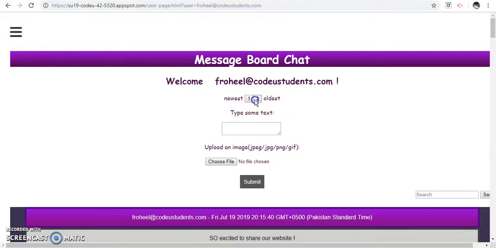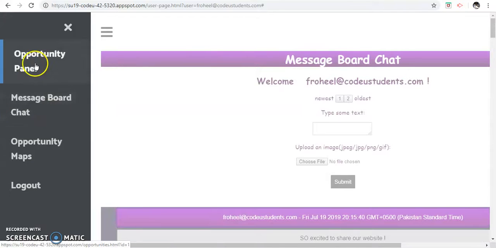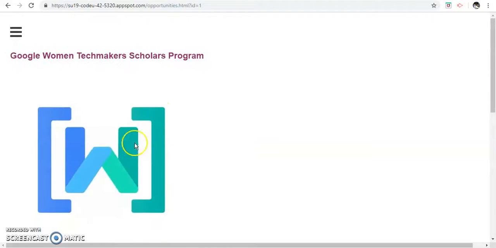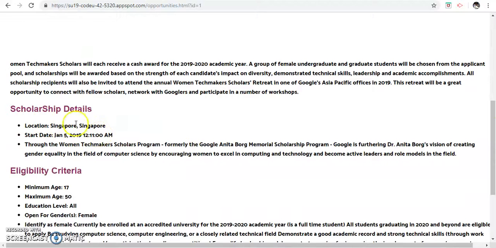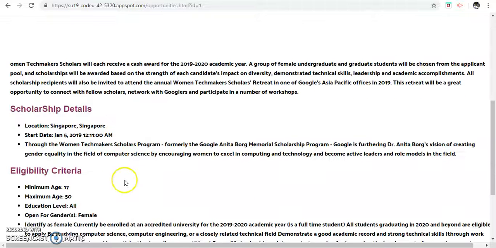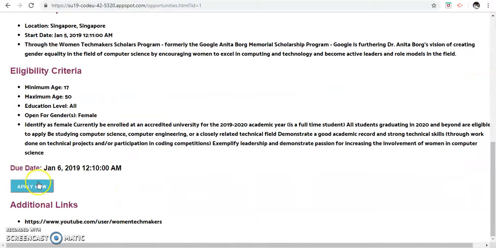So once you're done exploring the message board chat, you can check out the opportunities and scholarships available by the opportunity panel. So for example, the first opportunity is Google Women Tech Maker Scholars Program, and you'll be able to see the scholarship details, the picture of it, and the eligibility criteria, the apply link. If you click on this button, it will redirect you to the website where you can directly apply.